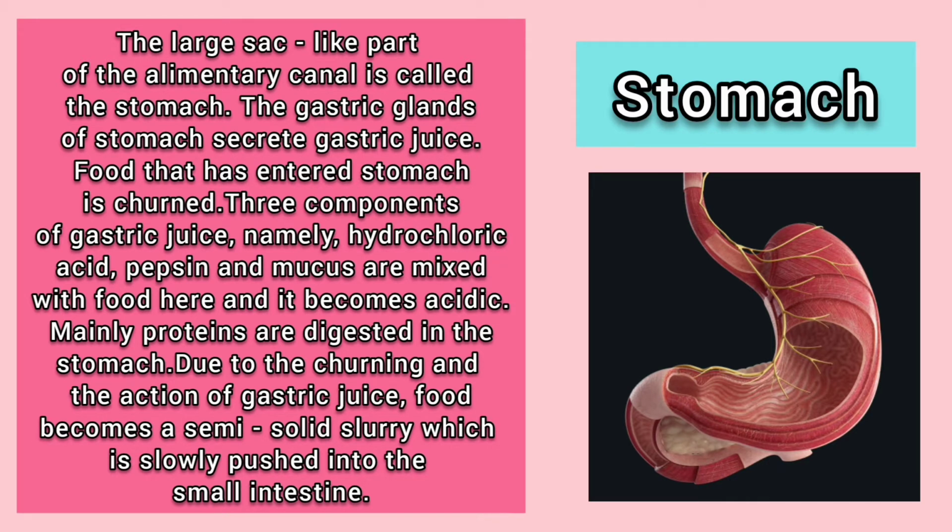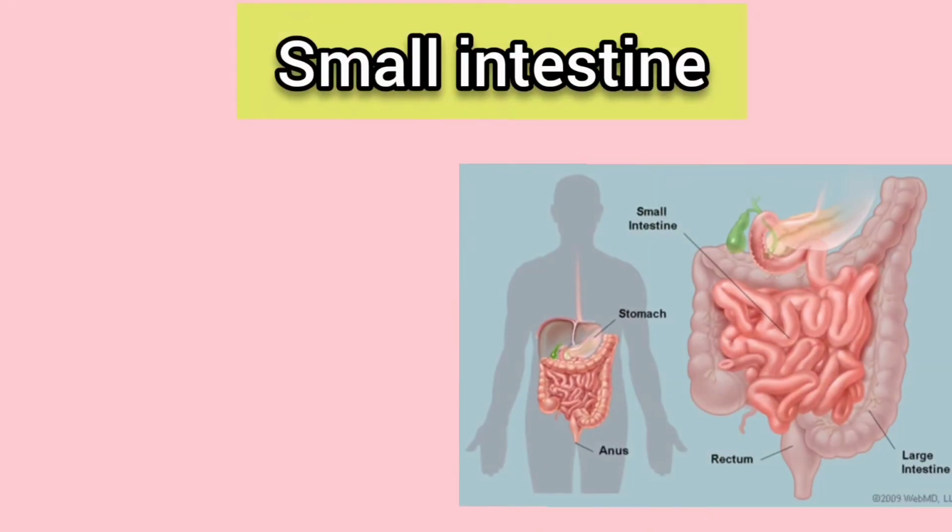Three components of gastric juice, namely hydrochloric acid, pepsin and mucus, are mixed with food here and it becomes acidic. Mainly proteins are digested in the stomach. Due to the churning and the action of gastric juice, food becomes a semi-solid slurry which is slowly pushed into the small intestine.